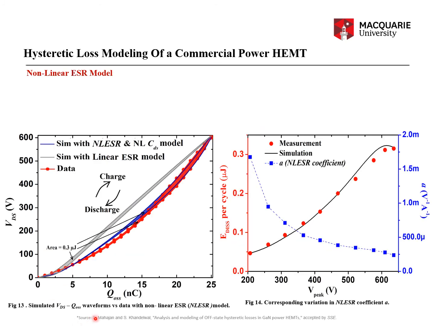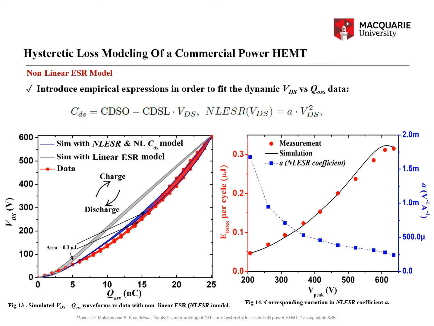So figure 13, the left-hand side figure, shows the simulated value when I introduced a non-linearity in the ESR as a function of VDS, let's say some constant A times VDS squared.